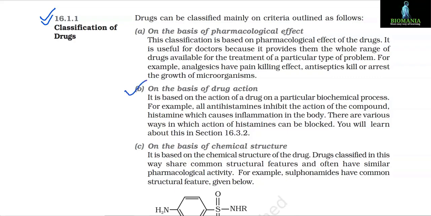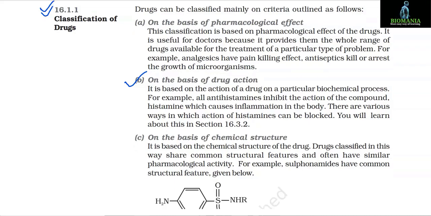B. On the basis of drug action. It is based on the action of a drug on a particular biochemical process. For example, all antihistamines inhibit the action of the compound histamine, which causes inflammation in the body. There are various ways in which action of histamines can be blocked. You will learn about this in section 16.3.2.